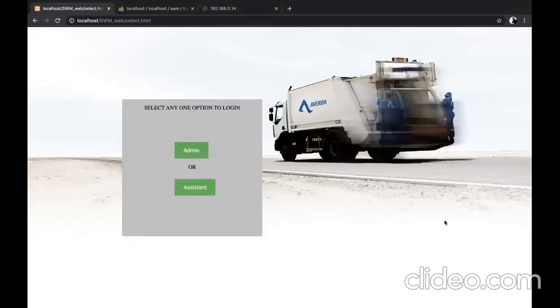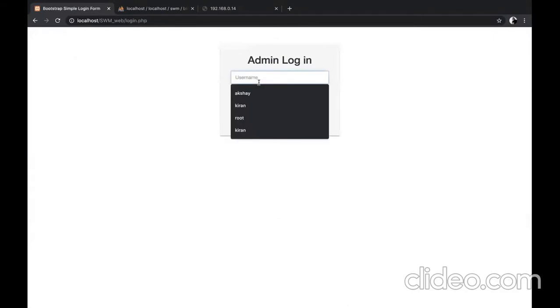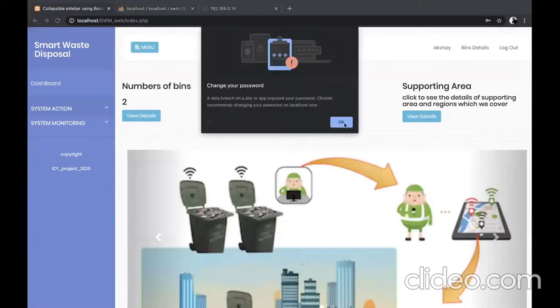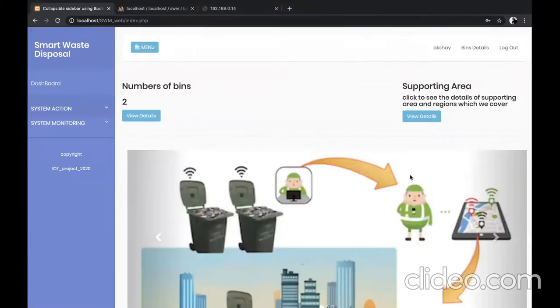Okay, so now I will be demonstrating our website application. This is the index page. First, the user will have to log in. We will click on admin. You will enter the credentials and this is the profile.